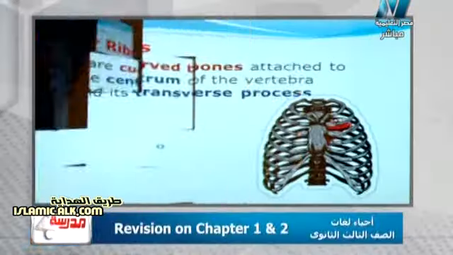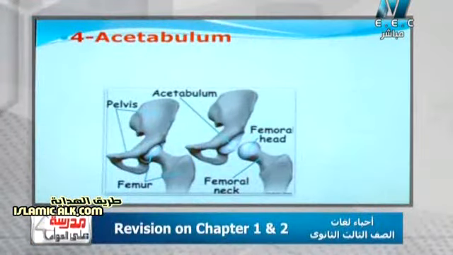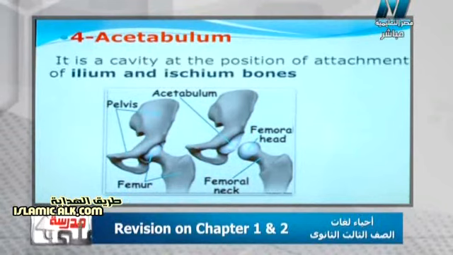شوف السؤال اللي بعده بيقول لنا the acetabulum cavity. What about acetabulum cavity, Mr. Yehia? When it comes to acetabulum cavity, it is the cavity which attaches the ischium with the ilium and the pubis, that is responsible for the articulation of the pelvis with the femur bone. Of course, the head of the femur fits in the acetabulum cavity to form the thigh joint or hip joint, which acts as a kind of wide synovial joint.